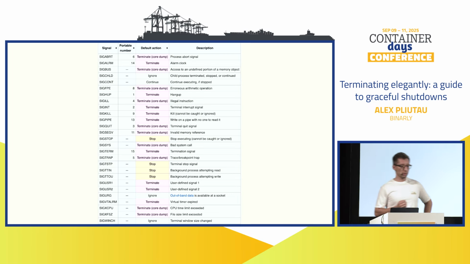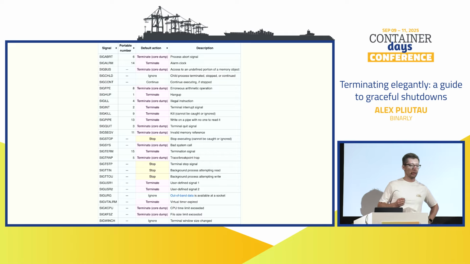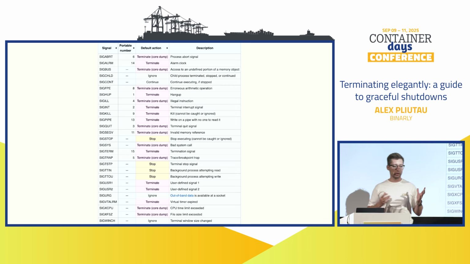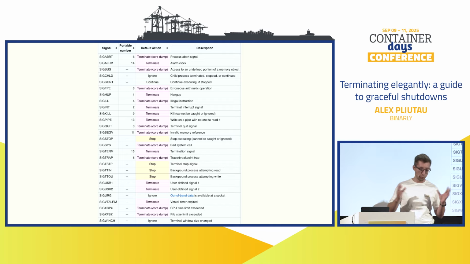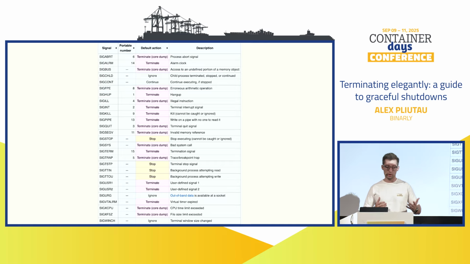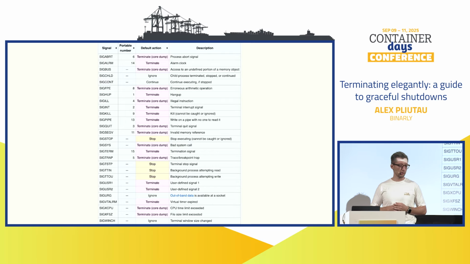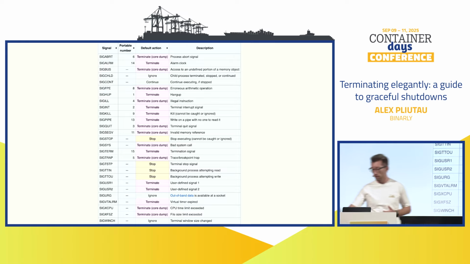So one of the key tools for achieving graceful shutdowns in Unix-based systems, so not necessarily in Go, is this concept of signals. Signals are software interrupts that are sent to a program or process to indicate that some important event has occurred. These signals can be sent from another process or program, from the user, for example when we press Ctrl+C in our terminals. They could also be sent from the OS or kernel itself. For example, the signal SIGSEGV, aka segmentation fault, is sent from the OS itself.